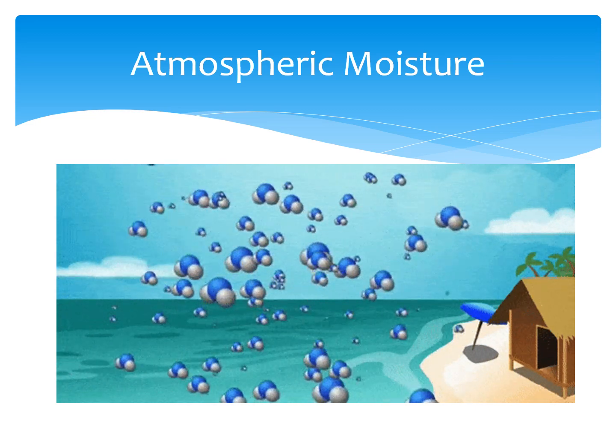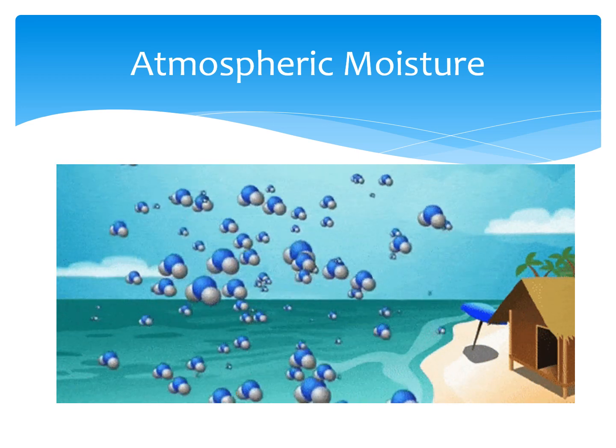The third one is atmospheric moisture. Atmospheric moisture refers to the amount of water vapor in the atmosphere. It is also called humidity. Although we can see rain but not the moisture in the air, the air is actually like a sponge that holds moisture in the form of water vapor.